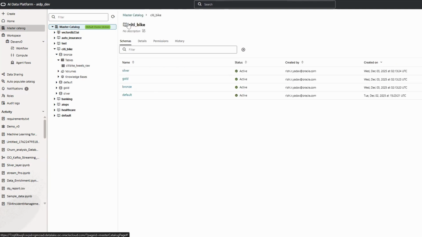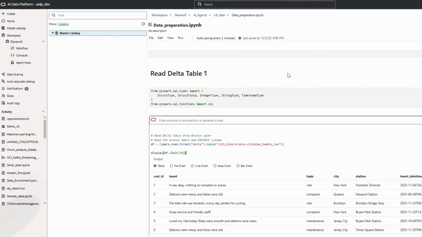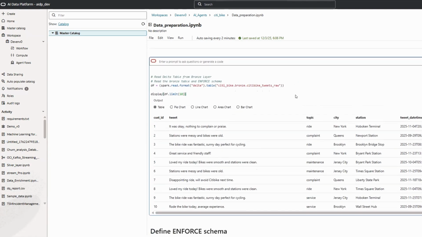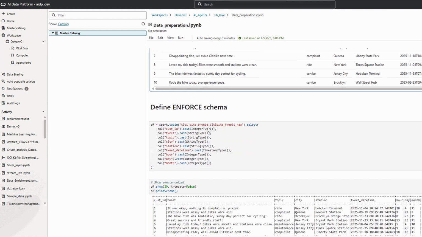So the next step, once we have done with the data ingestion, is data preparation. As I mentioned, before going into the complete sentiment analysis and applying the large language model to the data, we need to do some data formatting. So in this particular stage of data preparation, we are just formatting the schema.